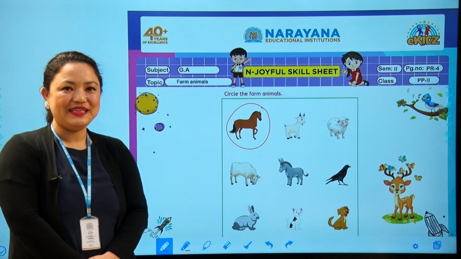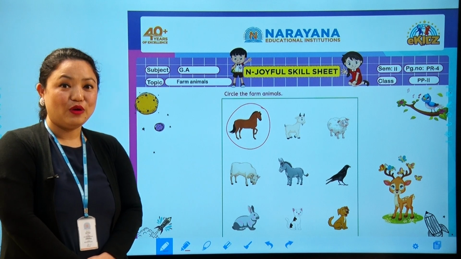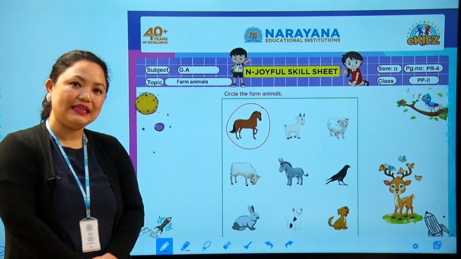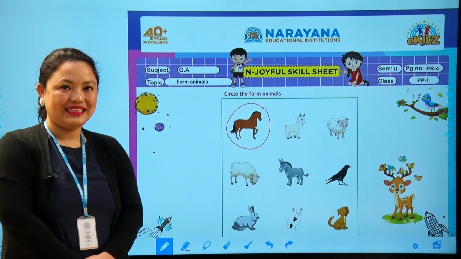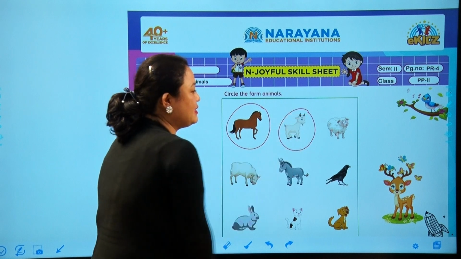Next, which animal is this, children? This is a goat. And goat gave us meat and milk. Goat is a farm animal? Yes, correct. So, we will circle it like this.